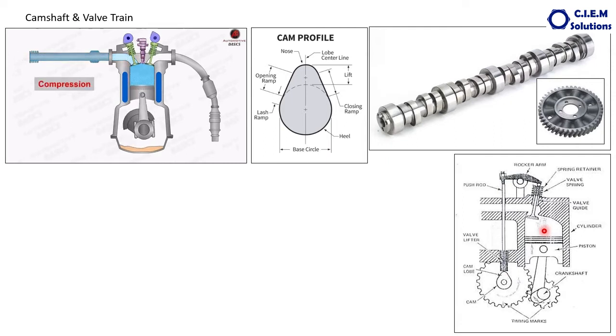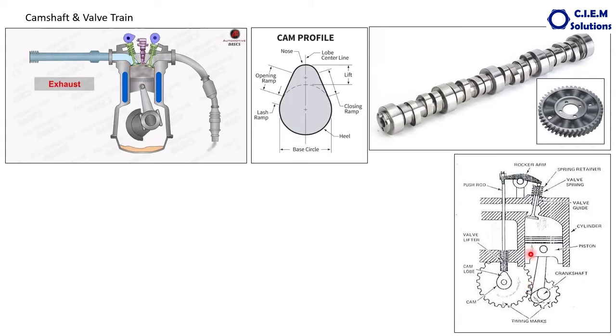The inlet valve has to open to draw the air inside, and it has to be compressed by closing both the valves. Then power has to be generated. Then, for driving out the exhaust gases, the exhaust valve has to be opened. This job is done by the camshaft. So that's why these two shafts are technically interconnected to perform the total engine job.